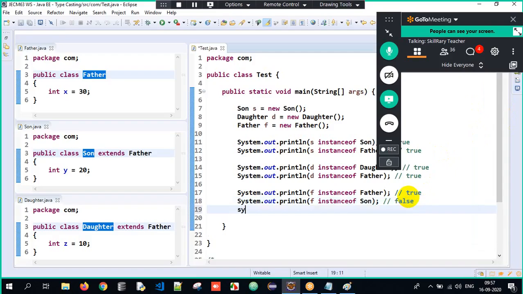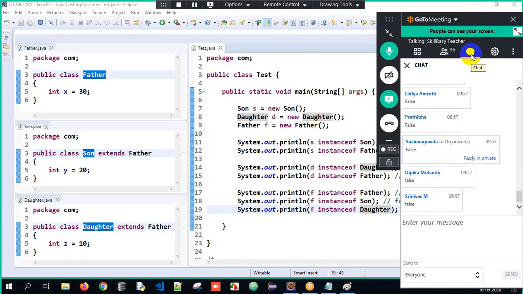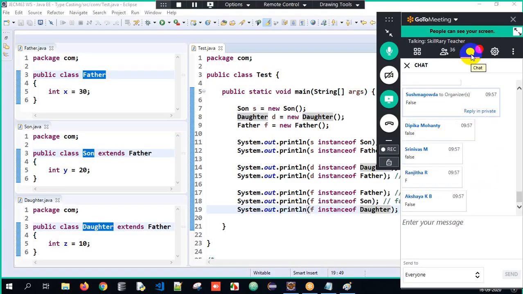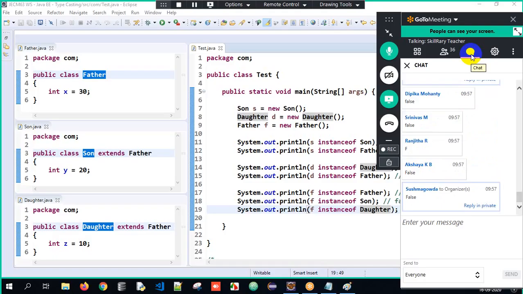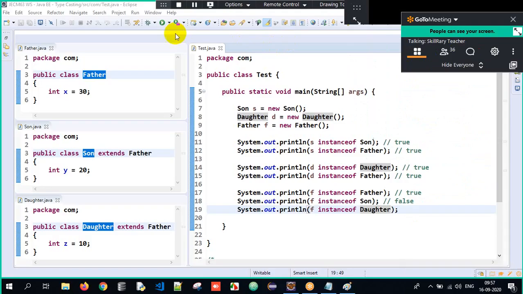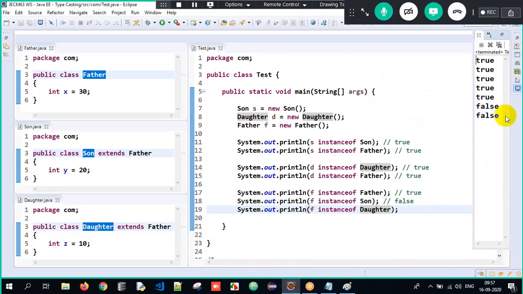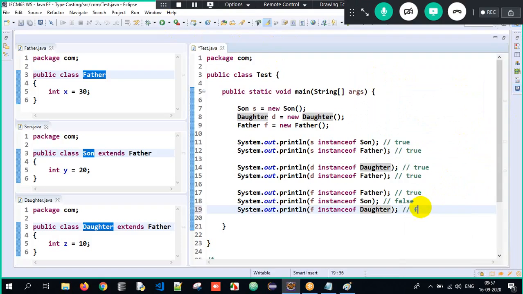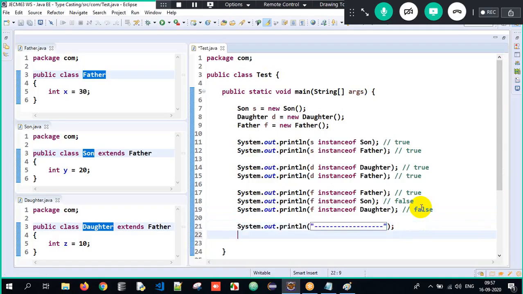Correct. Similarly, I will tell F instance of daughter. Now what should be the output? F is nothing but the father object. Is the father object having the properties of daughter? Common sense. Very good. You all got the clarity of it now. When I execute it, obviously it will give me false here. Very good. So you all understood what is instance of.